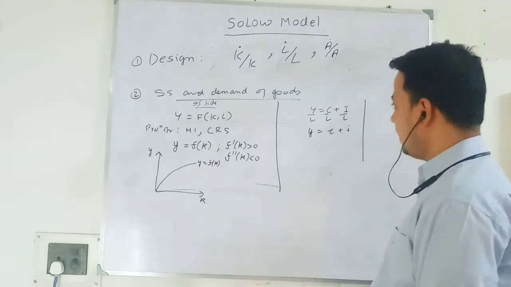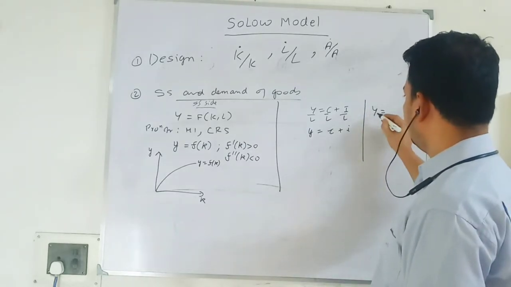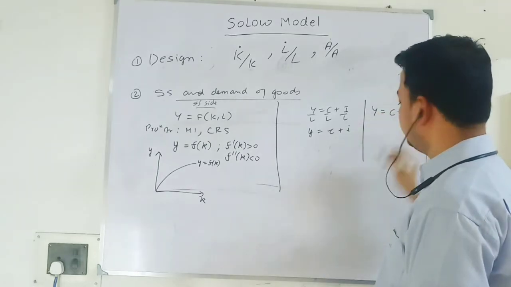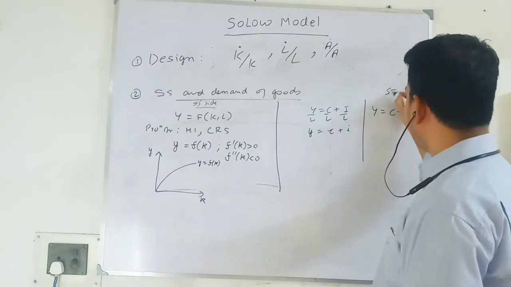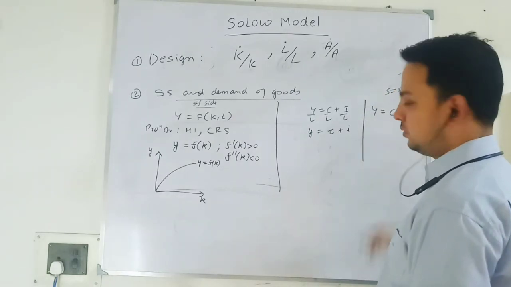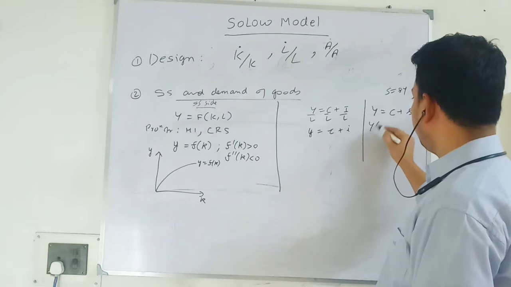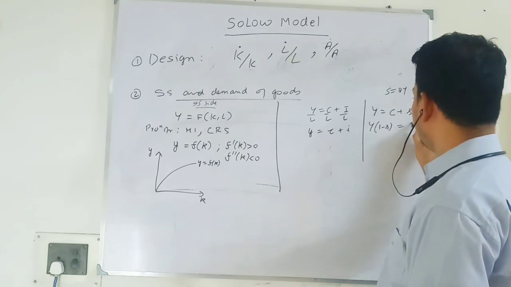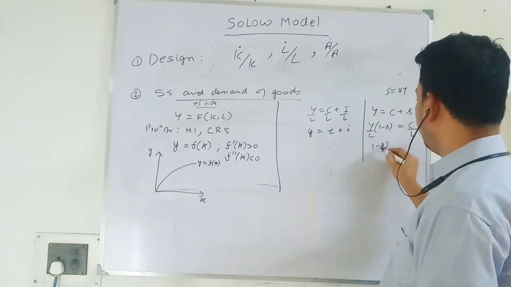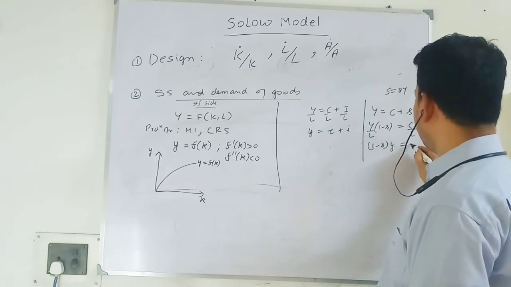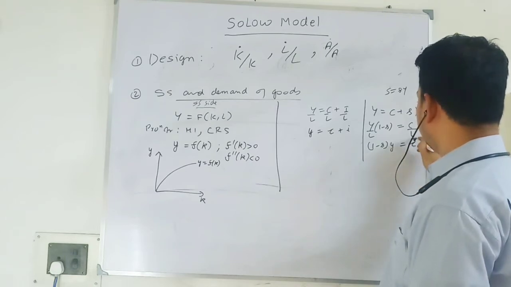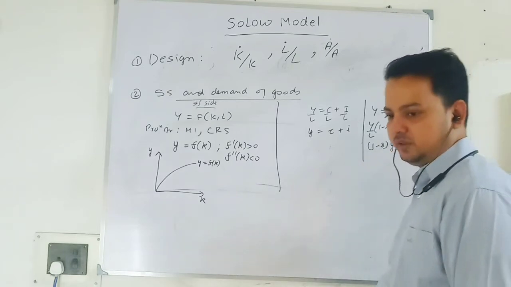And consumption per worker we have derived from this equation. Income is what? Either you consume or save, and saving is a proportion of income. So I write this here. Take that term to this side, it will be 1 minus s equal to C. So consumption per worker is nothing but 1 minus s times output per worker equal to C. C is my consumption per worker. Remember this.